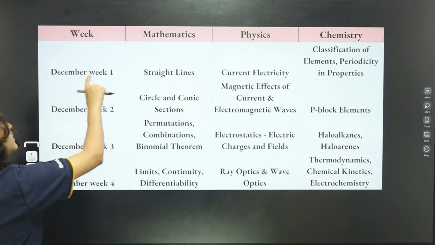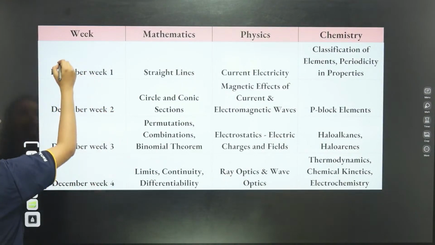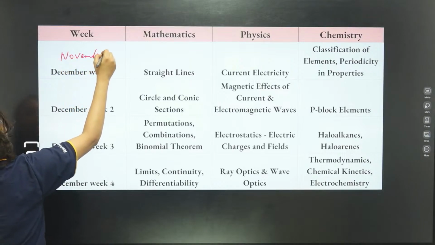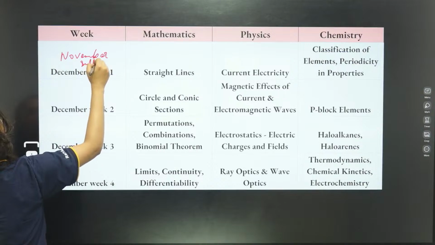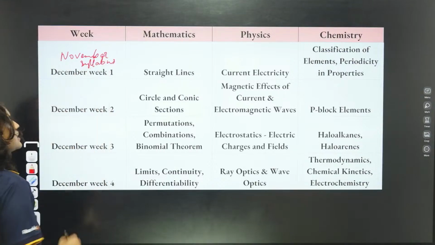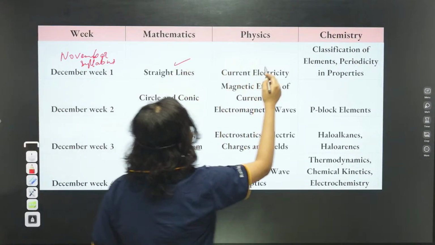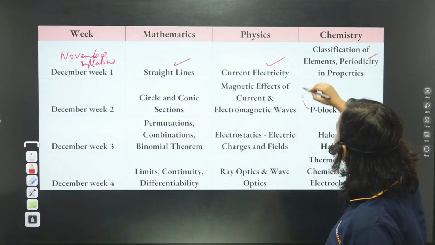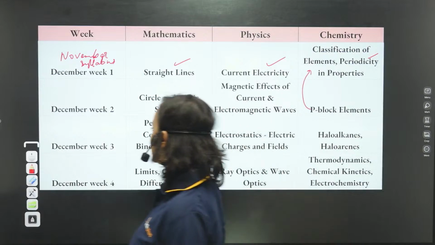In December, what you will have to do is, you will have to carry forward some of the November syllabus as well. Okay? Straight lines you will have to do, current electricity, and here you will do periodic properties and try and include some amount of P block here.